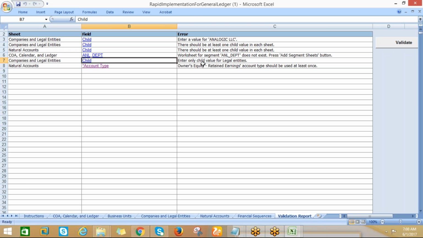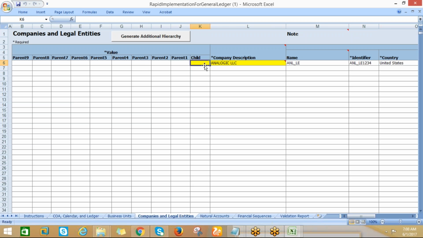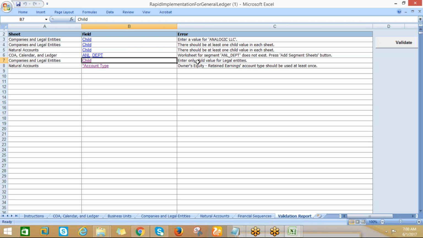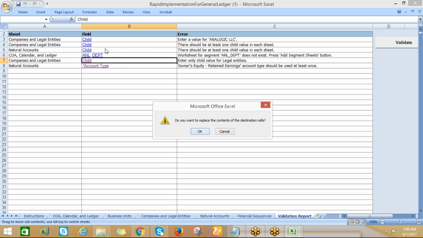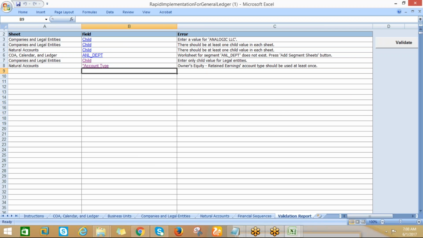So there's enter only child value for legal entities. Only child value for legal entities. Completion. So yeah, here the child value. So let me take some 100 like that. Okay. And here in this report, chart of accounts worksheet for segment. So worksheet for segment ANL department does not exist. Press add segment sheet button.